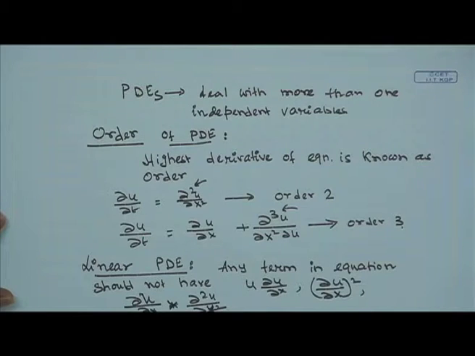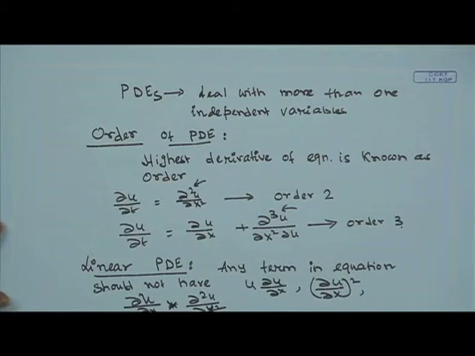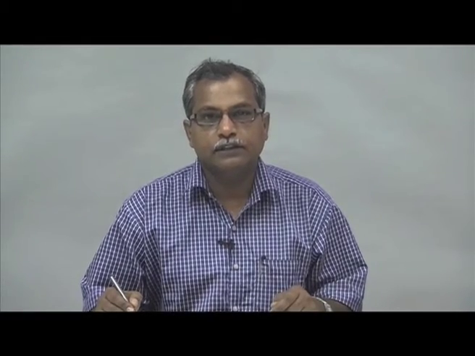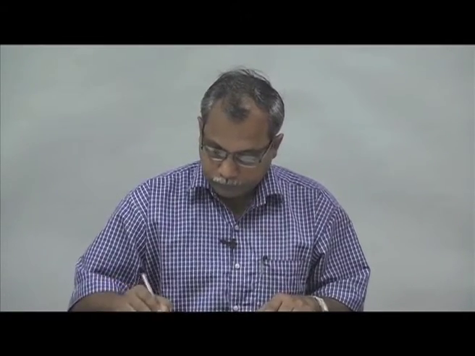So any term in the governing equation should not have multiplication or higher powers of the dependent variables or their derivatives, or any multiplication of the dependent variable and its derivatives. If these terms are not present in the governing equation, then the partial differential equation is called a linear partial differential equation. So, let us look into some examples.